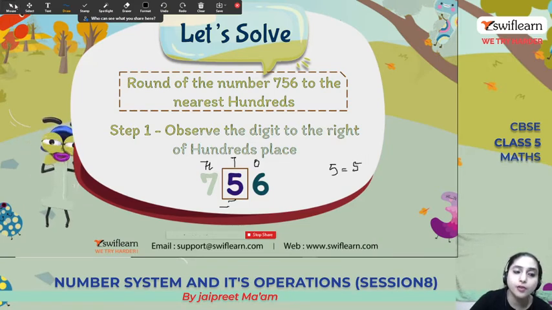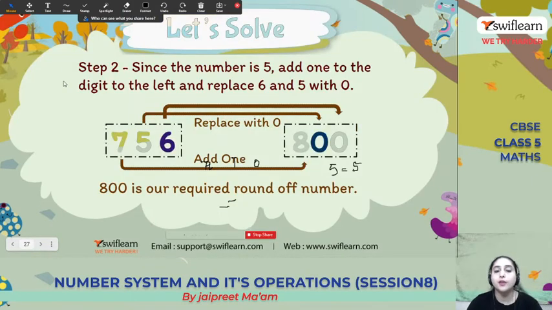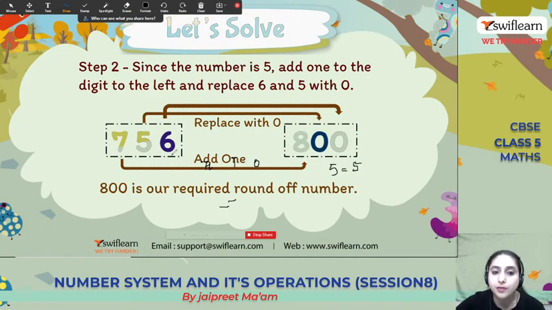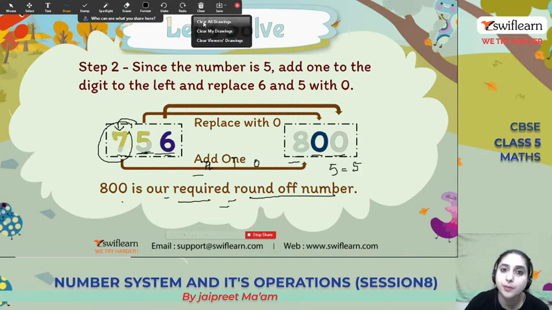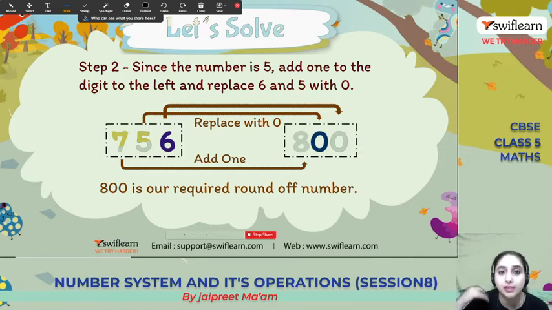So what is the rule for it? The rule is that we will replace the number to the right by 0, this will also be changed to 0, and one will be added to 7, so it makes 800. So the round off of the number 756 at the hundreds place will be 800. So 800 is our required round off number. It depends whether you have to round off to the nearest 10 or the nearest 100, and in the question it will be given which place you have to round off to.